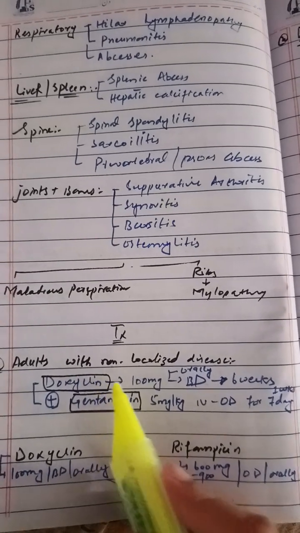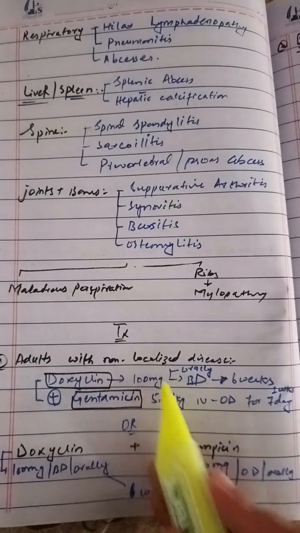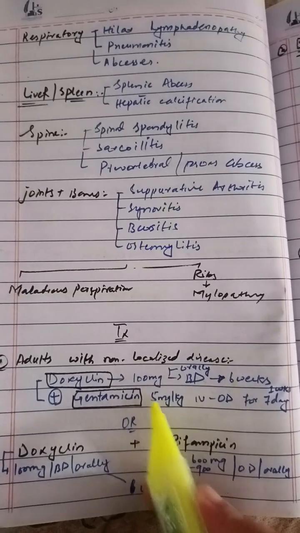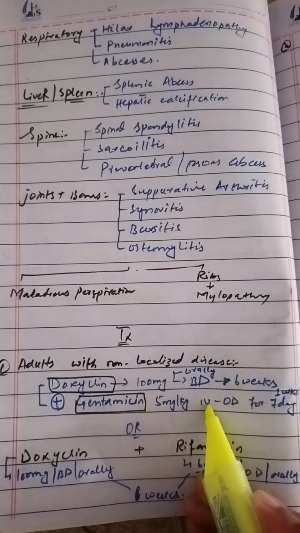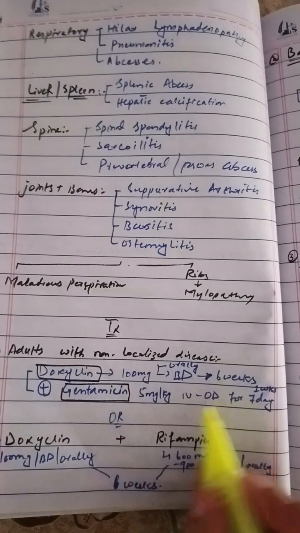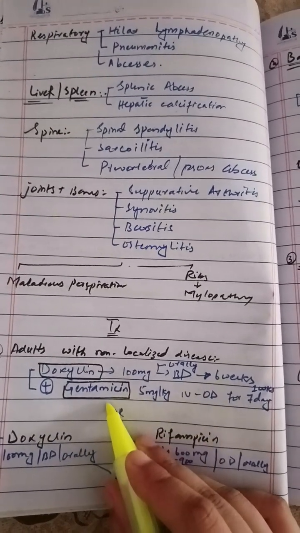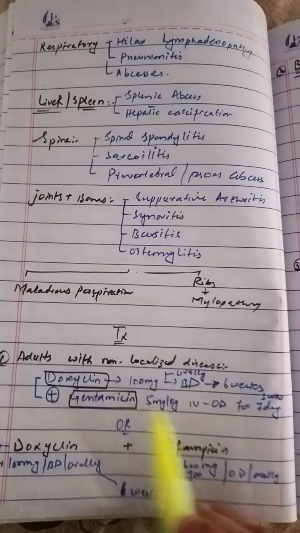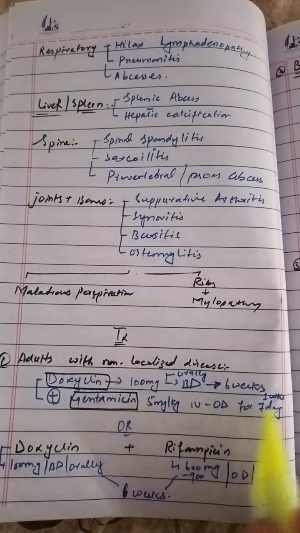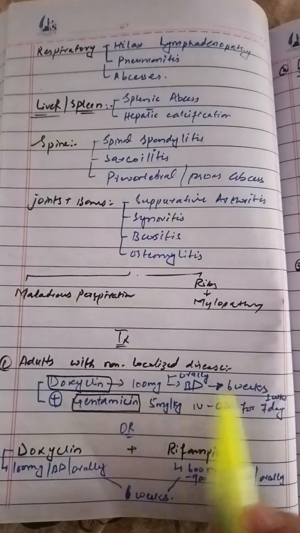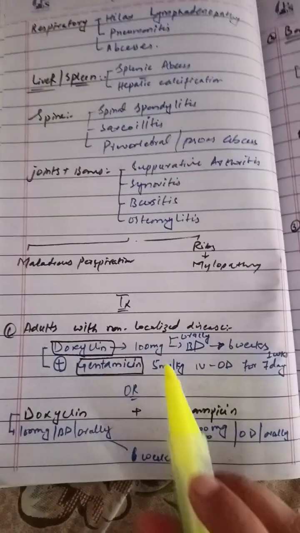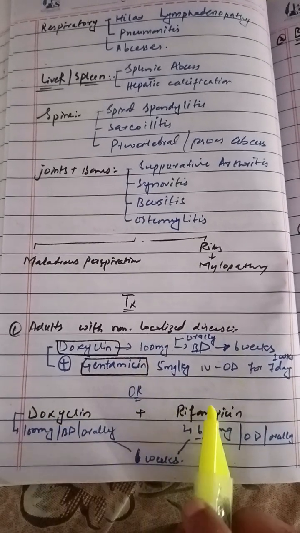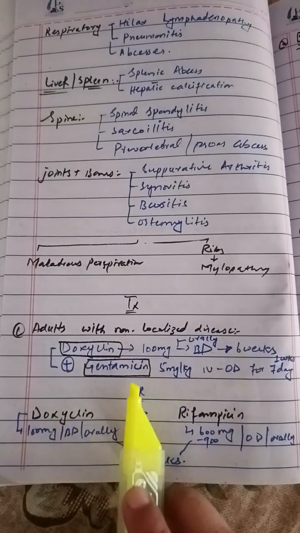The dose of doxycycline will be 100 milligram 2 times a day for 6 weeks. And we can give gentamicin 5 milligram per kg intravenously once a day. One injection of gentamicin and 2 tablets of doxycycline will be taken, and the gentamicin duration is 1 week, while the doxycycline will be taken for 6 weeks. As alternative therapy, we can also take rifampicin with doxycycline.